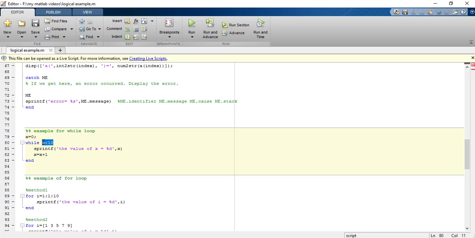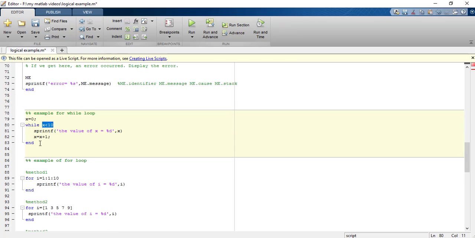In this case there is only a single condition, but you can write a number of conditions with it. Then some body of this while loop, and finally the end statement. So these statements will be executed while this condition is true.